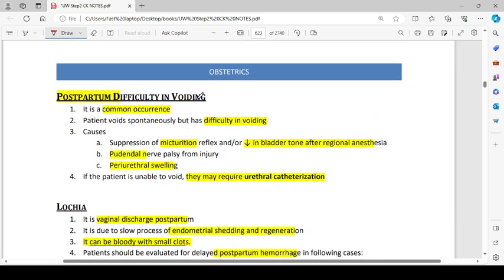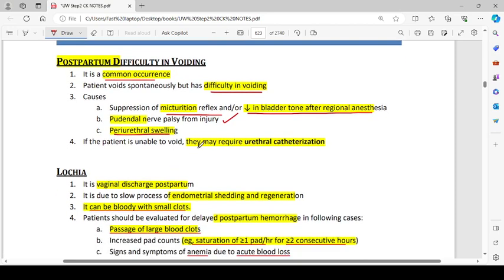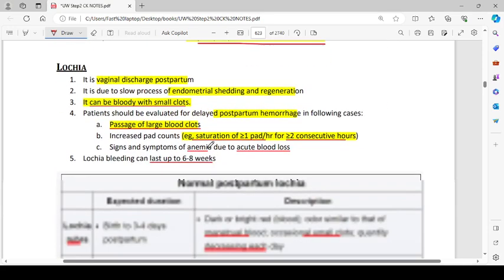Then we have postpartum difficulty in voiding. It is a common occurrence. The patient voids spontaneously but has difficulty in voiding. Causes are suppression of the micturition reflex and decrease in bladder tone after regional anesthesia, pudendal nerve palsy from injury, and periurethral swelling. If the patient is unable to void, they may require urethral catheterization.